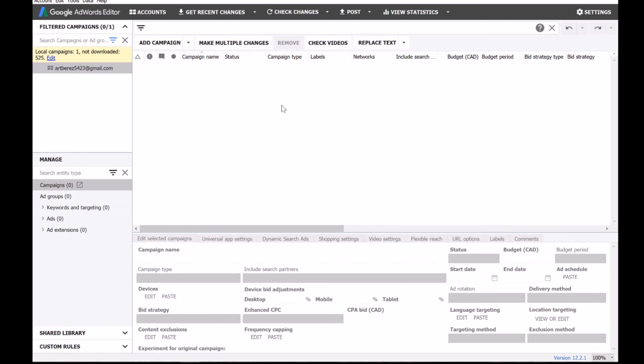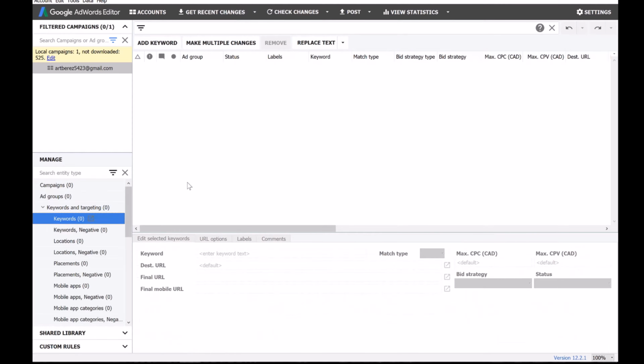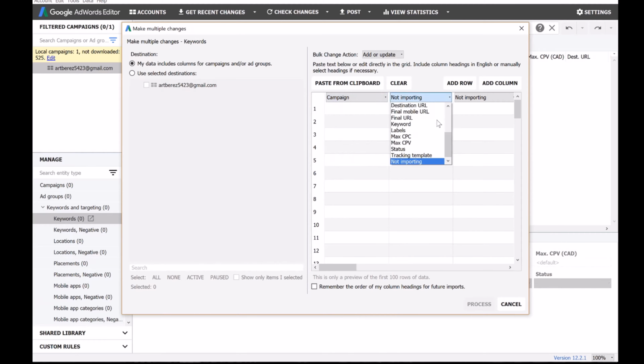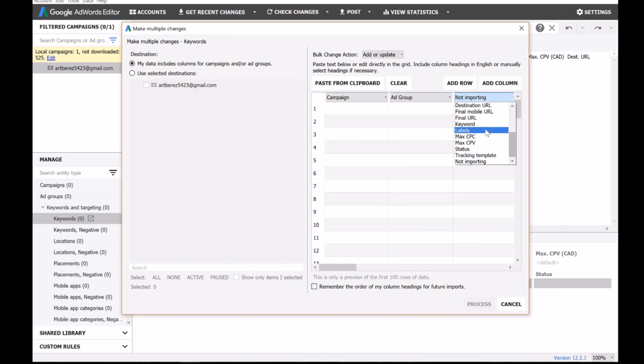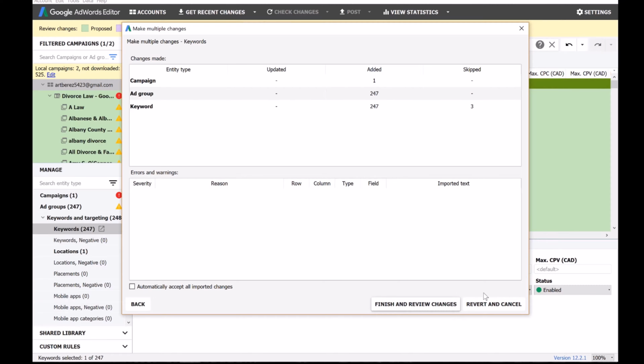All right, so now that we are inside our editor, let's go ahead and create a new campaign. So we'll do add campaign. Actually, you can just go into keywords here and then make multiple changes. We'll select our campaign here, ad group here, keyword here. We'll right click, paste. Okay, so AdWords knows how to add it into our editor. Okay, so let's go ahead and hit process. And finish and review changes. There we go.